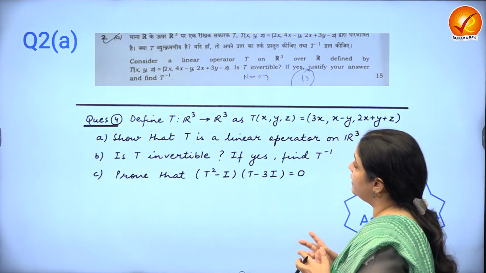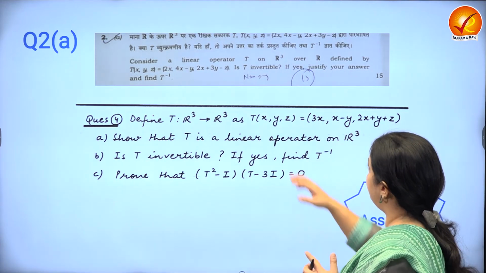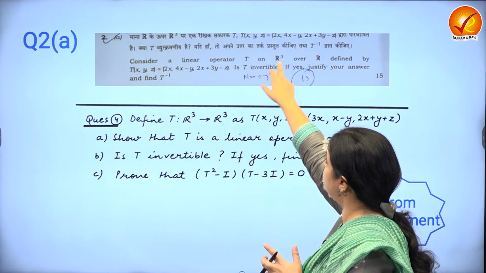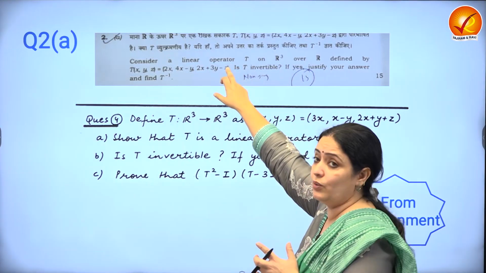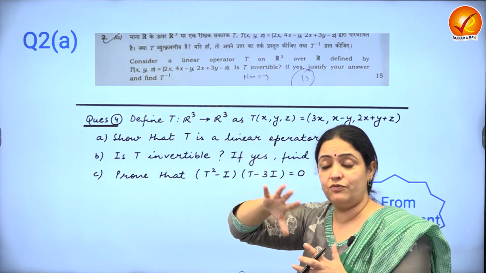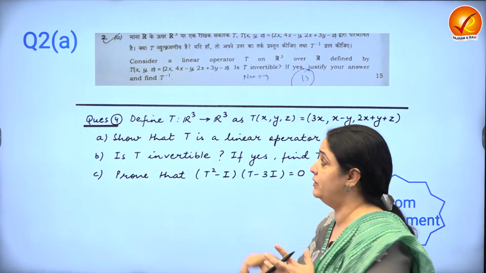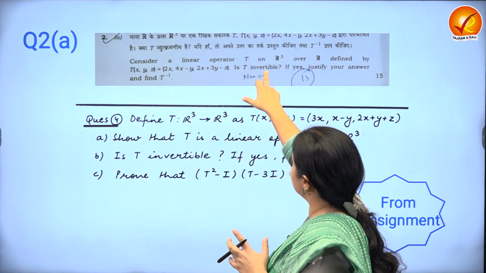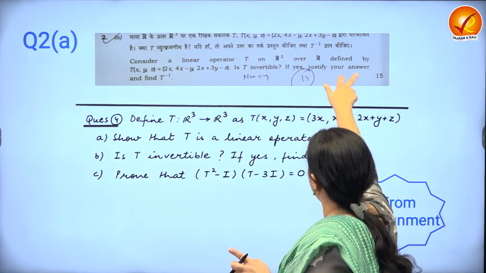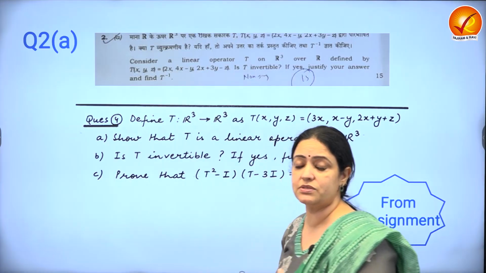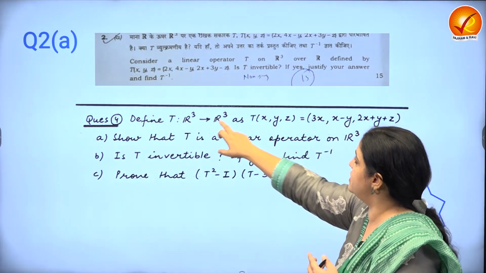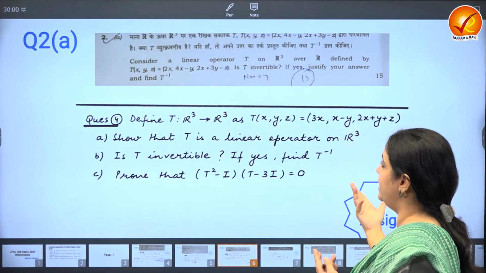Question number 2A, again linear algebra, and again they are talking about invertible, and my comments were the same as in the first question. Again it is a linear operator. Look at how lopsided it is, because given the entire syllabus, they've not asked about linear transformations in general, they've asked about linear operators. Again they're asking about invertible. So it's about 1, 1 and onto. And if yes, justify your answer, find T inverse. Very ordinary standard question. Again, T is given here. You can see it can be defined in any one of the ways.